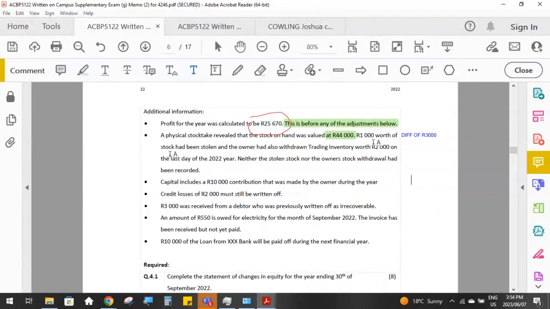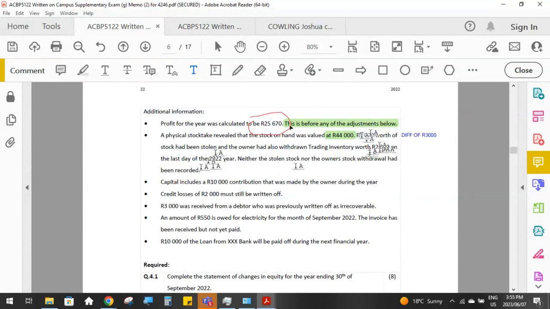Then also 1,000 Rand worth of stock had been stolen. So we also have to reflect the fact that 1,000 Rand of stock is missing or stolen. And then the owner had also taken trading inventory worth 2,000 Rand on the last day of the year for his own use. So we also have to reduce our inventory by this 2,000 Rand for the fact that the owner has taken it. Okay, so that's basically our 3,000 Rand difference. 1,000 Rand was stolen and the owner took 2,000 Rand.